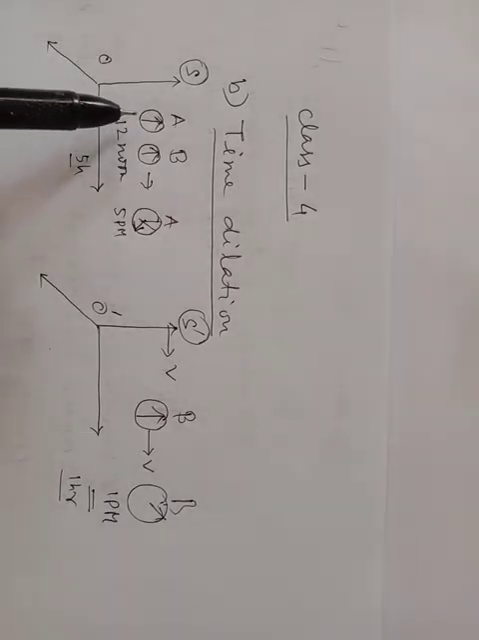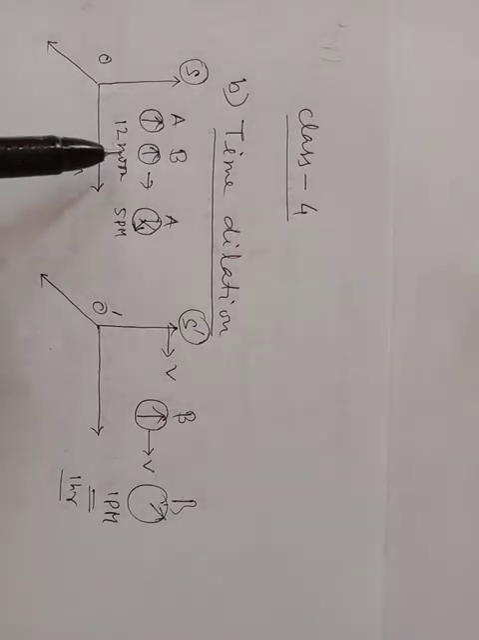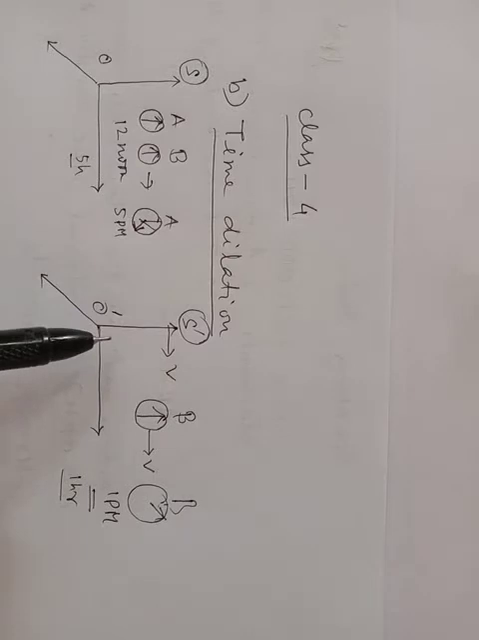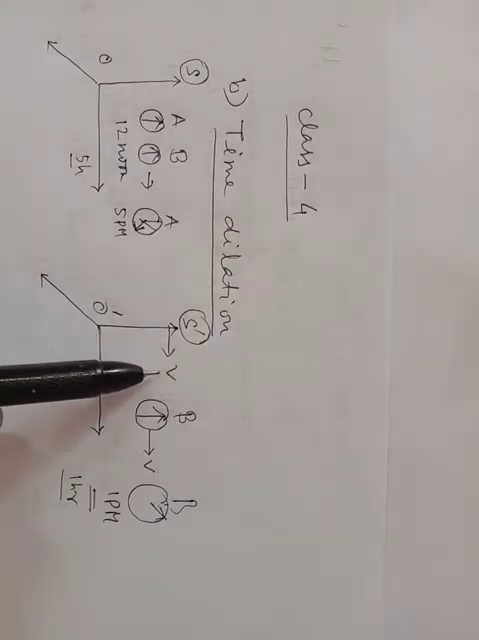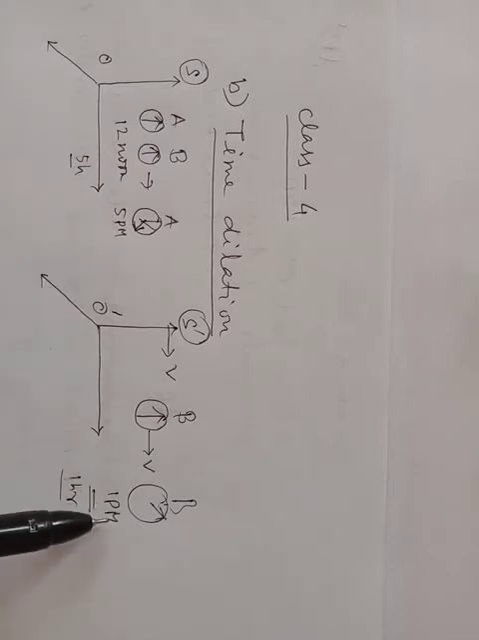Suppose the time shown by the two clocks is 12 noon at this moment. Let us consider clock B is traveling with frame S dash with velocity v. Suppose after some time we have seen that clock A shows 5 p.m. and clock B shows 1 p.m., which is moving with a velocity comparable to the velocity of light.